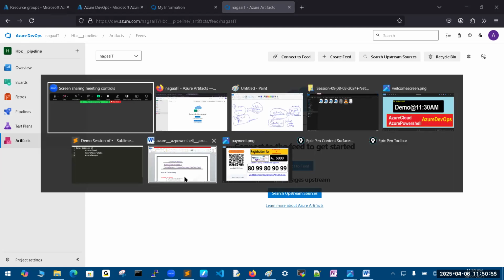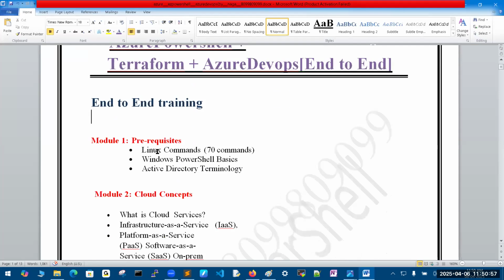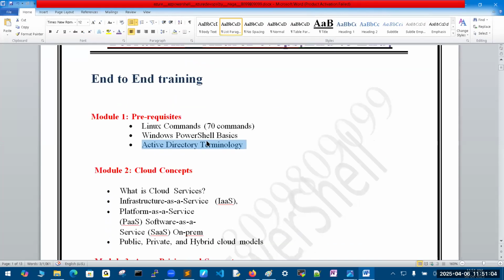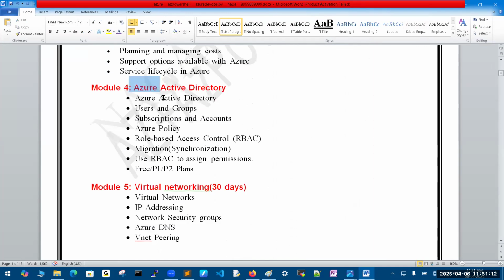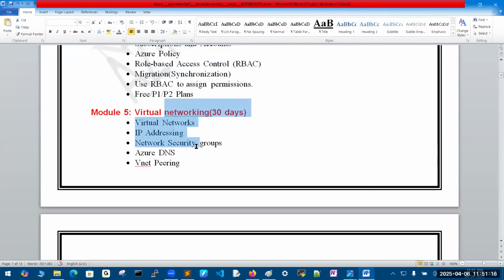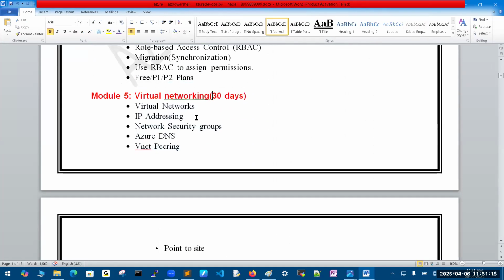Okay, if you come to the course content, first Linux basics and PowerShell and Active Directory terminology. Now we are calling it Entra ID, but this is Windows Active Directory. Then cloud terminology. This is for the certification point. You have the course content, but you can see, I said this is 40 days we are going to spend.